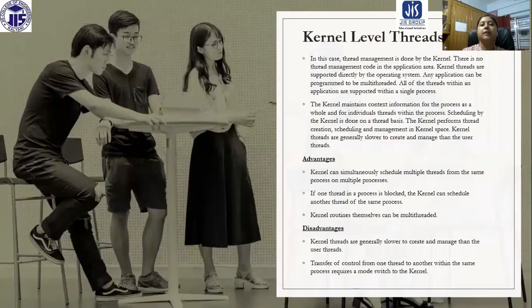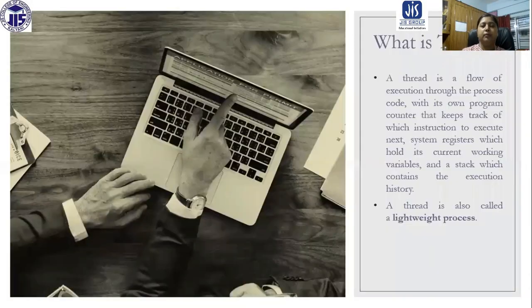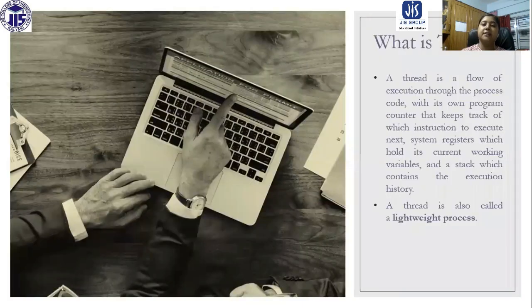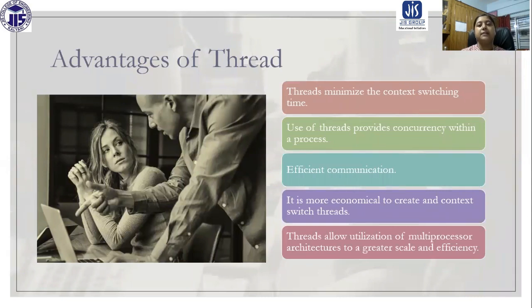So in this chapter, what are the things we have covered? What is a thread? A thread is a lightweight process that can be created for certain advantages. Those advantages are: it minimizes the context switching time, and it provides concurrency within a process. Communication becomes more efficient in a multi-threaded environment, and it is more economical because resources are allocated to the process, not to the thread.